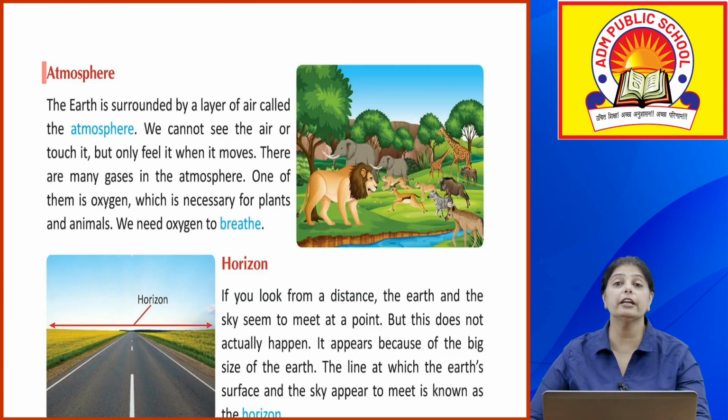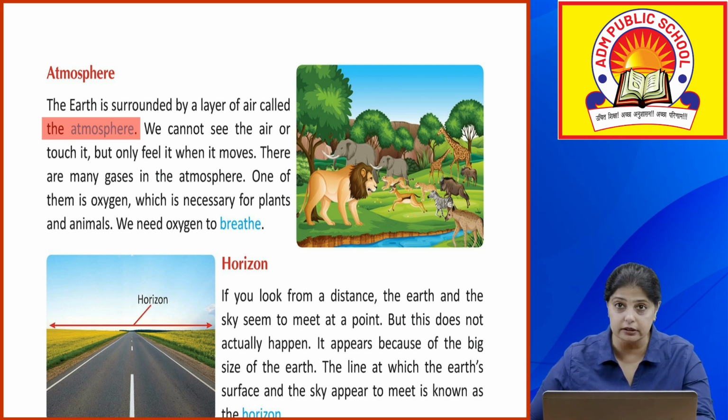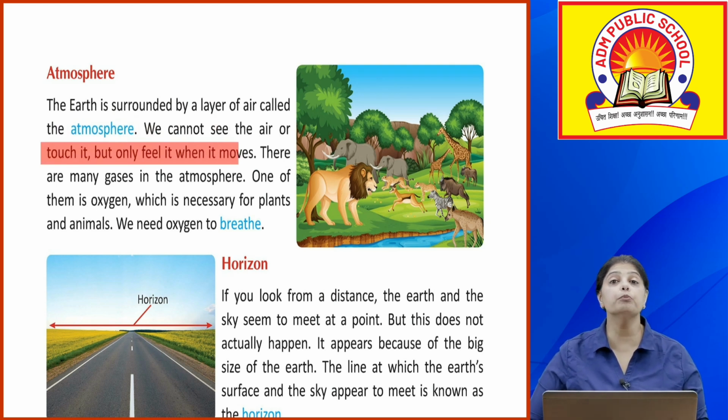Now let's talk about atmosphere. What is the atmosphere? So the layer of earth that surrounds the earth is called the atmosphere. The earth is surrounded by a layer which is known as the atmosphere. We cannot see the air or touch it, but we can only feel when it moves.